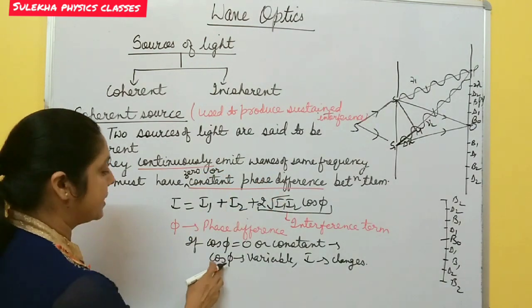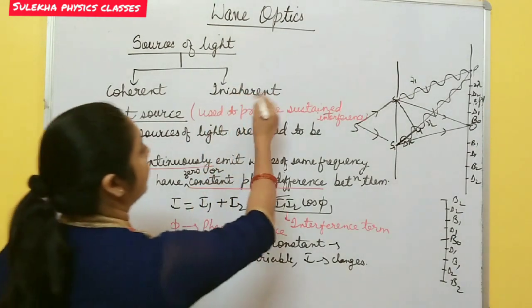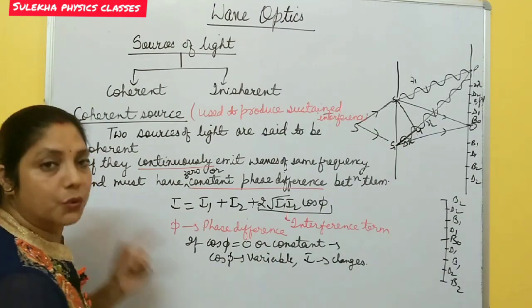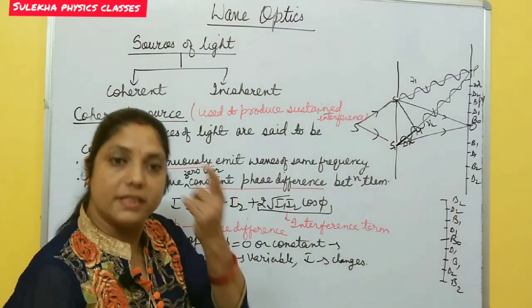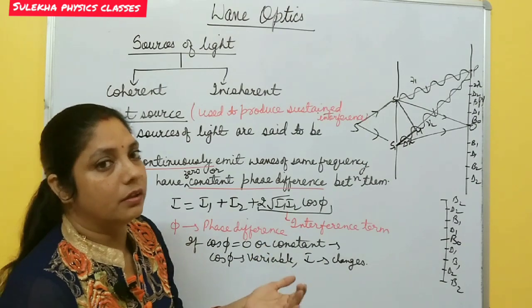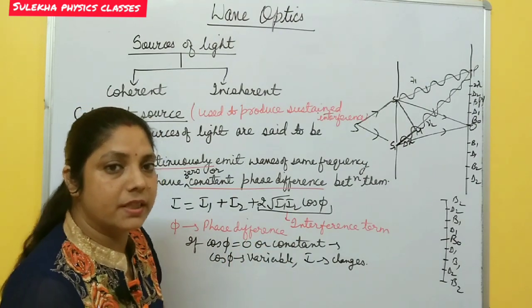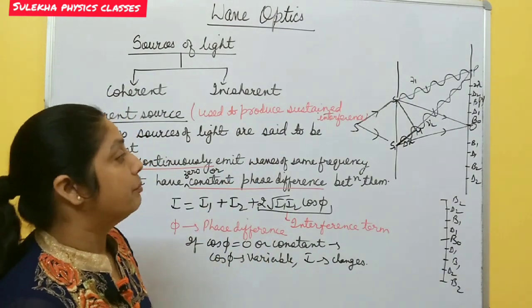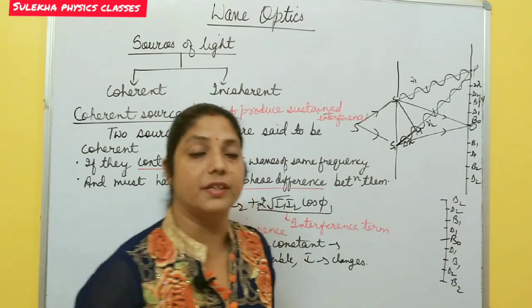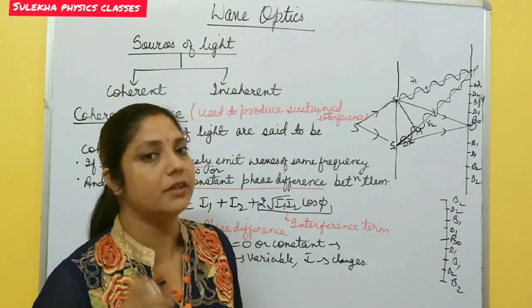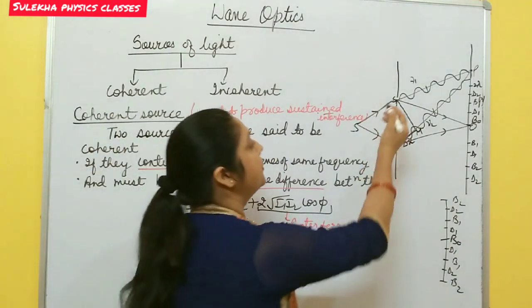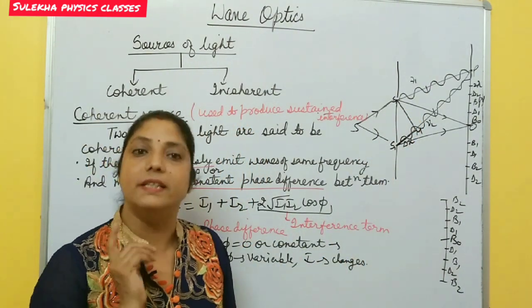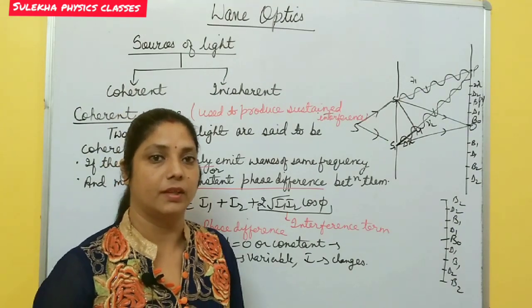If this phase difference is not constant, then that type of source is called an incoherent source. Incoherent sources are those sources which do not have the same frequency, and also the phase difference between the two sources may vary with time. But to produce sustained interference we always need coherent sources of light. Now, how do you get these two coherent sources? Actually, two independent sources can never be coherent sources. Why? Let us discuss that.